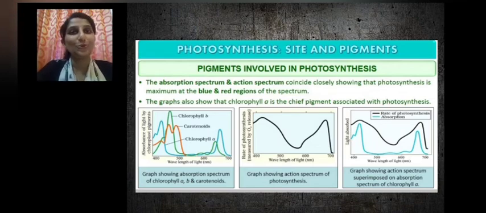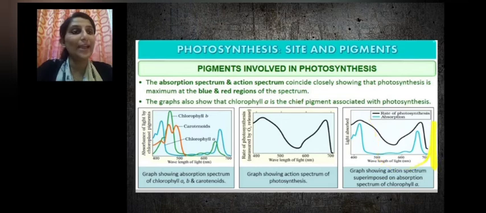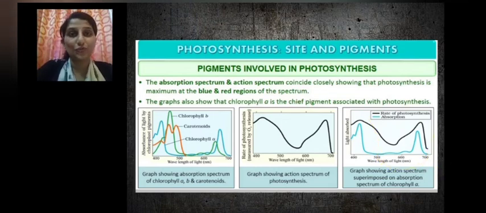associated with photosynthesis. In this graph, we can see this is the action spectrum, the graph plotted for action spectrum, and this is the absorption spectrum. And we can see that both action spectrum and absorption spectrum are maximum in the blue and red region. And it also proves that chlorophyll A molecule is the chief pigment, whereas chlorophyll B, xanthophyll, and carotene are the accessory pigments.